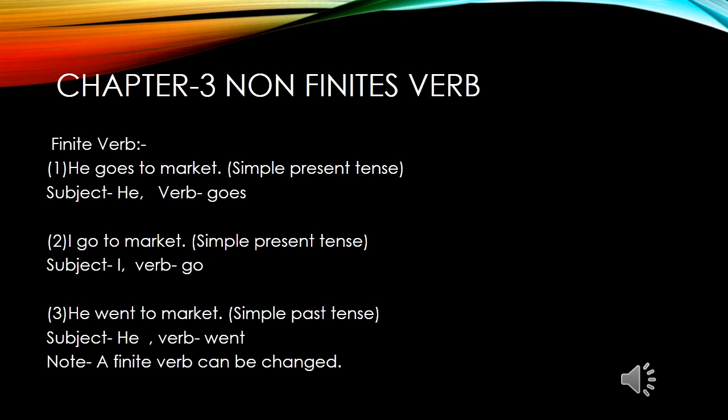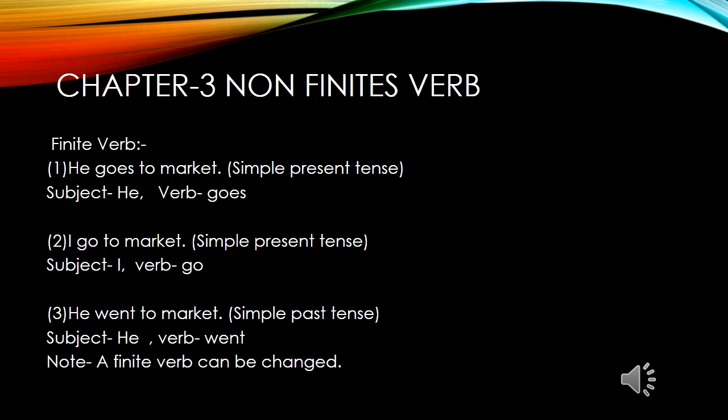He goes to market. This sentence I have written in simple present tense where he is subject and goes is verb. Now see the second sentence. I go to market. In this sentence, I is the subject and go is the verb. Now see the sentence number 3. The sentence I have written in simple past tense where he is subject and went is verb.